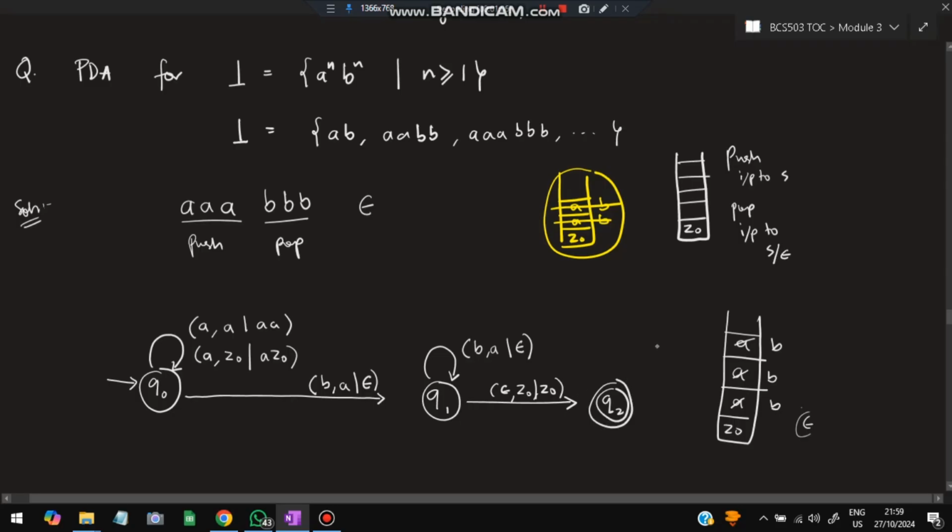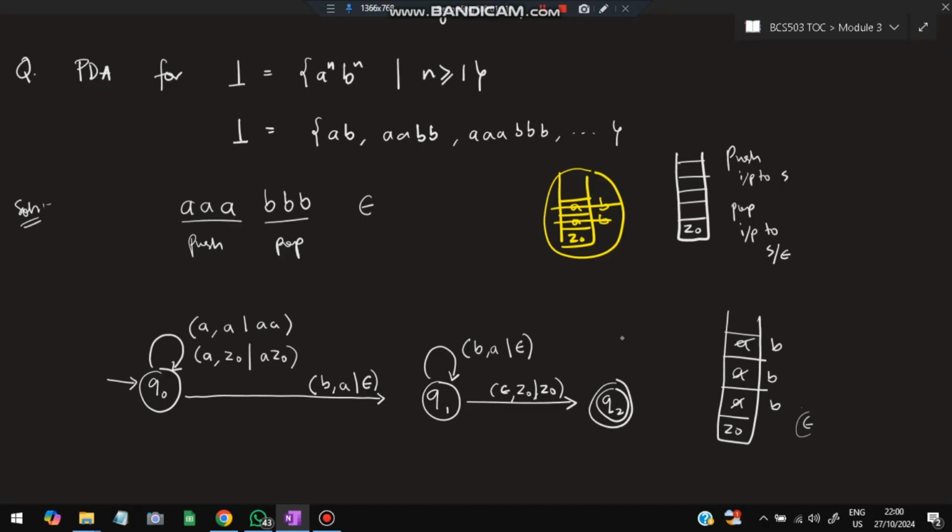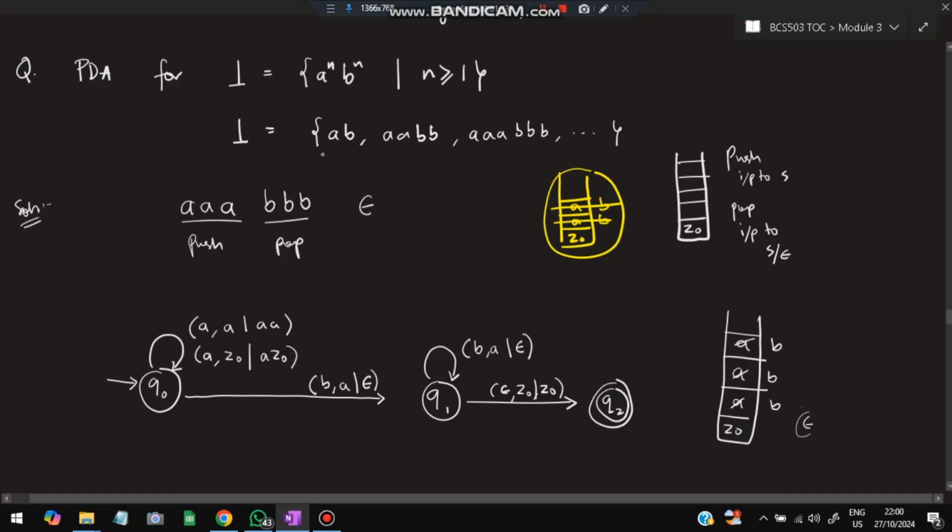final state. Okay, so we need not handle the cases which are like dead states, which we used to do in the DFA, right? Another A can come here, I can go to the dead state, but I'll not handle that here, because if I don't handle it, automatically it will not proceed from that point and it will not reach the final state. That is common sense, right? So that's why we need not handle the dead cases in the PDA. We just have to handle what is accepted here. Okay, now this is the transition diagram.